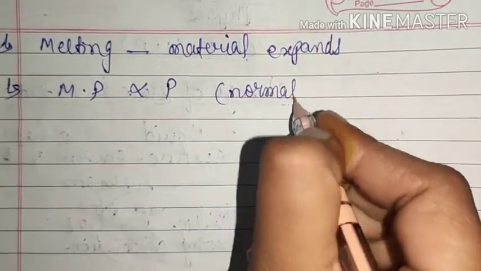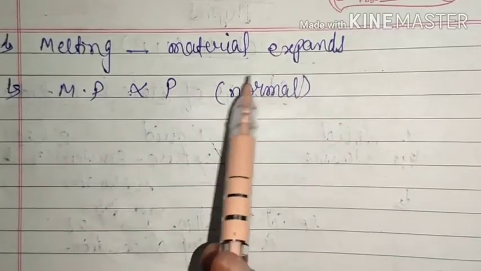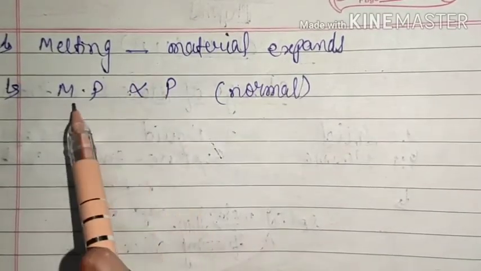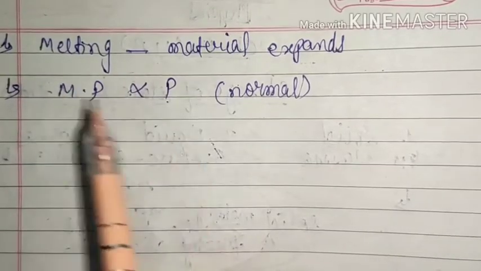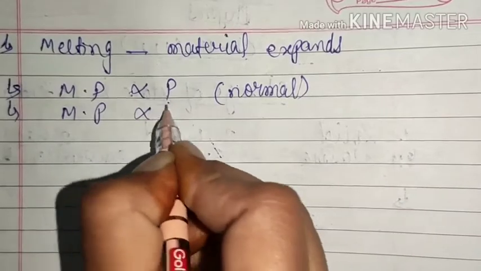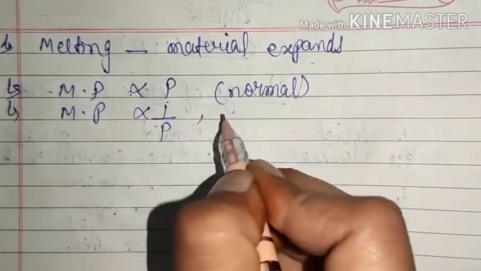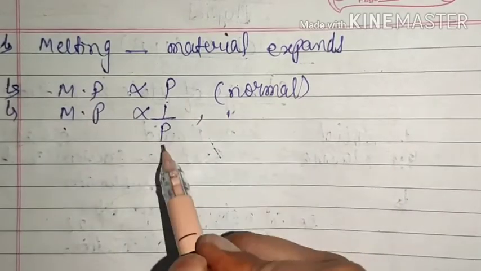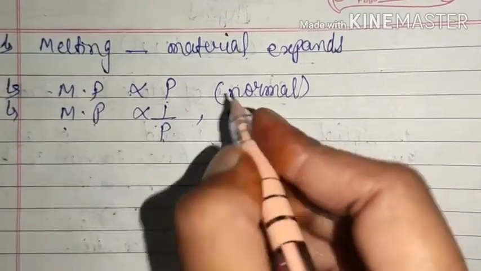Normal condition means for those materials which expand on heating, they are the normal materials. In that condition the melting point will increase, but it is opposite in the case of those for which melting point is inversely proportional to pressure. That means if you increase the pressure, the melting point will decrease.